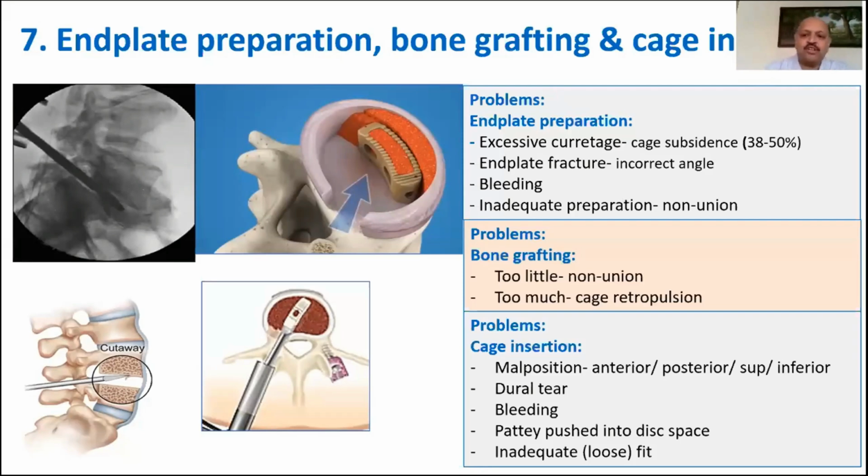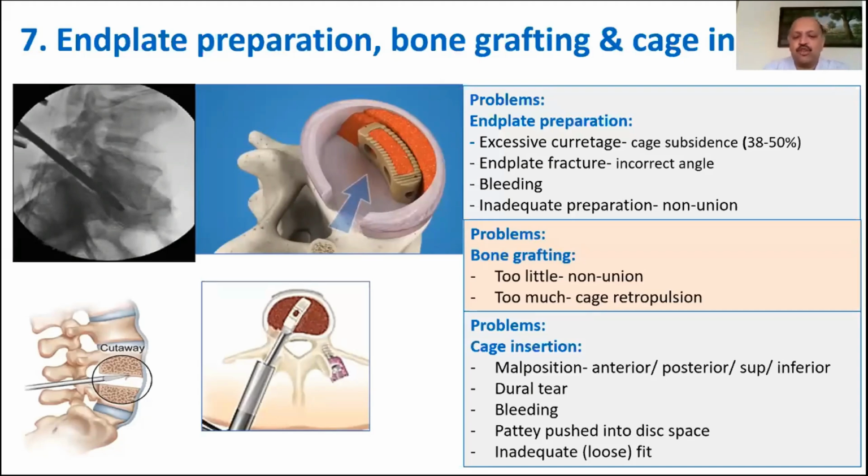I prefer to use a bullet-shaped cage rather than a banana cage. The bullet-shaped cage is much easier to position. It requires less space when entering the canal, so the retraction of the nerve root here is far lesser. The alternative to this bullet cage is the banana cage. The banana cage requires more room laterally for insertion, and it is difficult to position the cage adequately so that it is parallel to the anterior annulus, which is its ideal position.